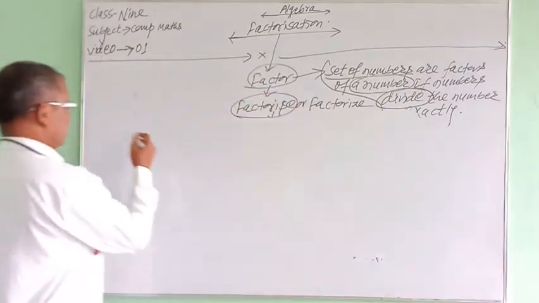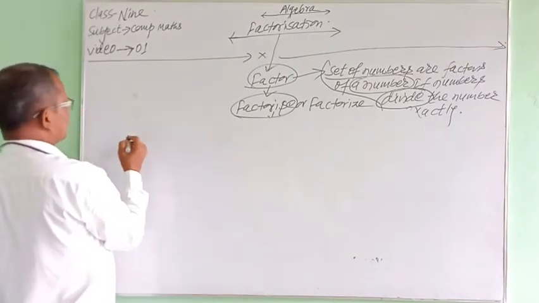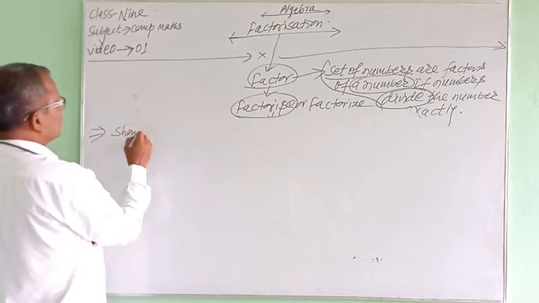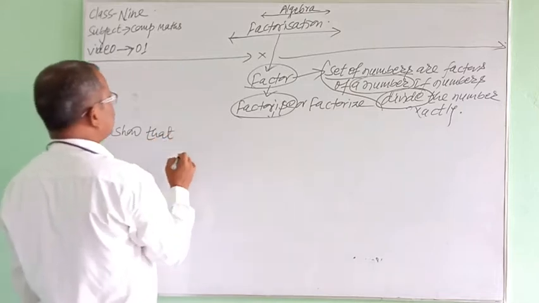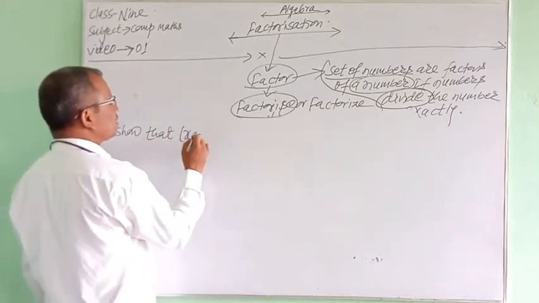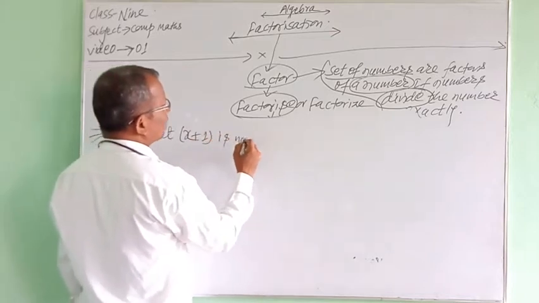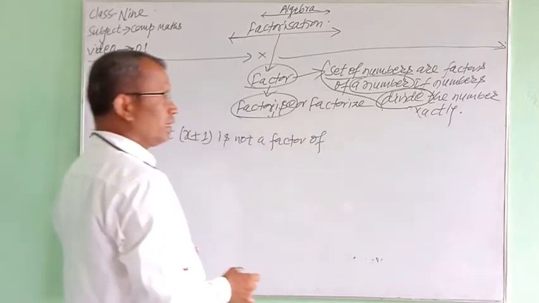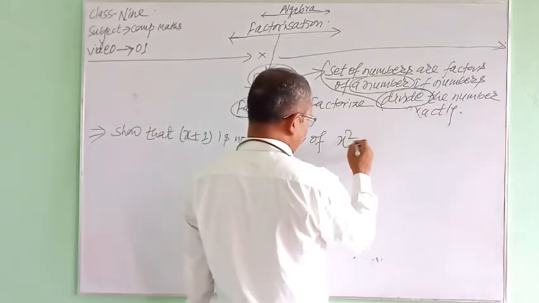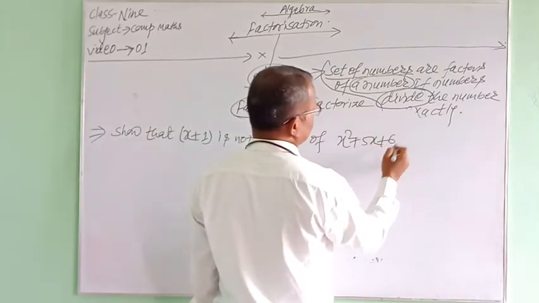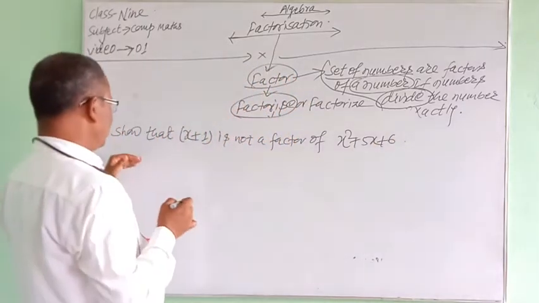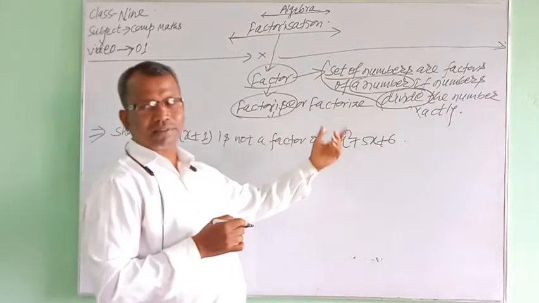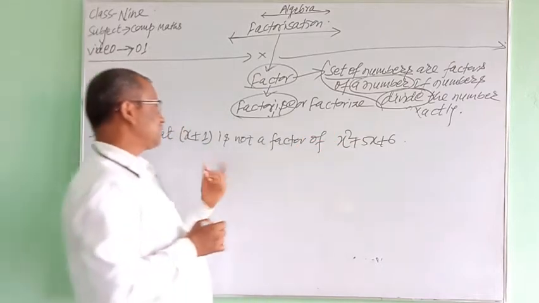If there is a question, for example, to show that x plus 1 is not a factor of x square plus 5x plus 6, how do you answer this?